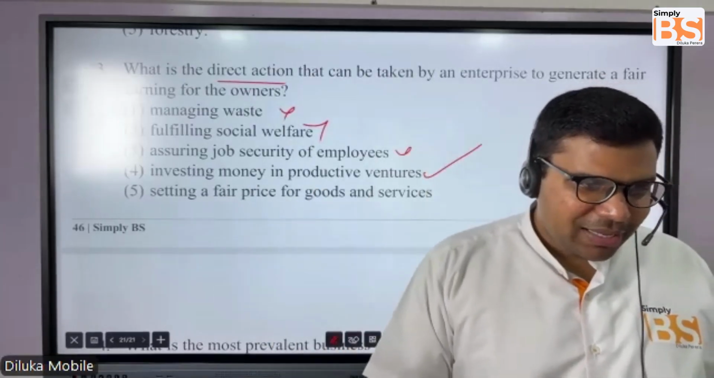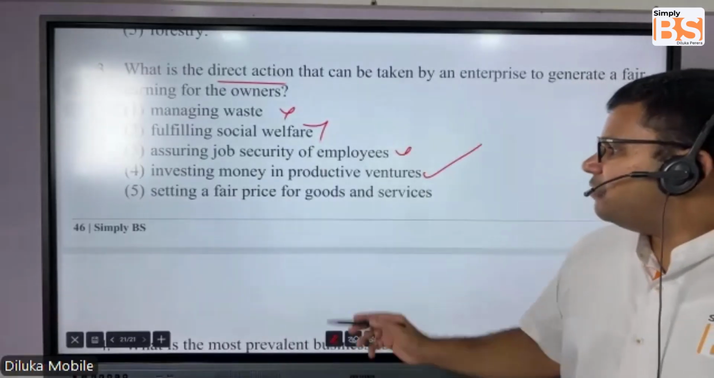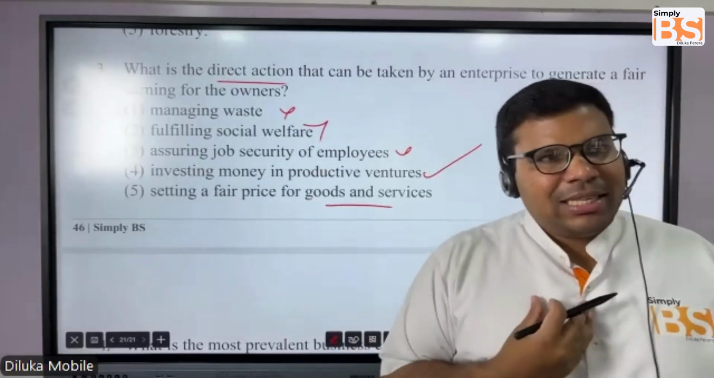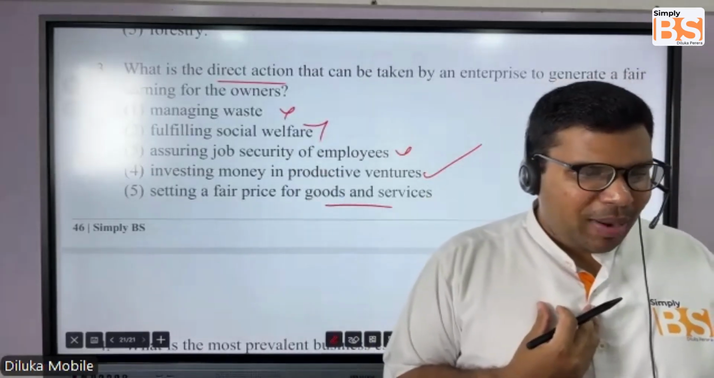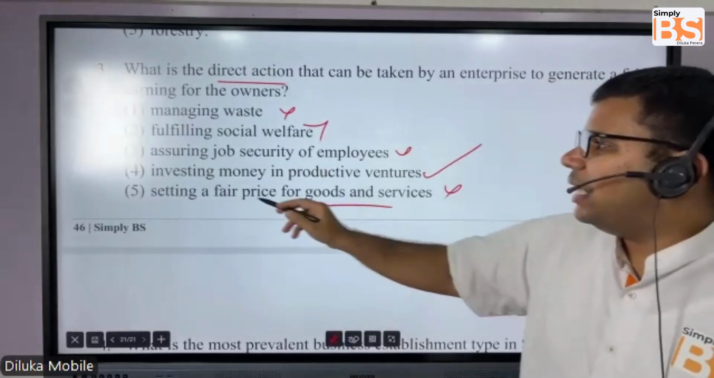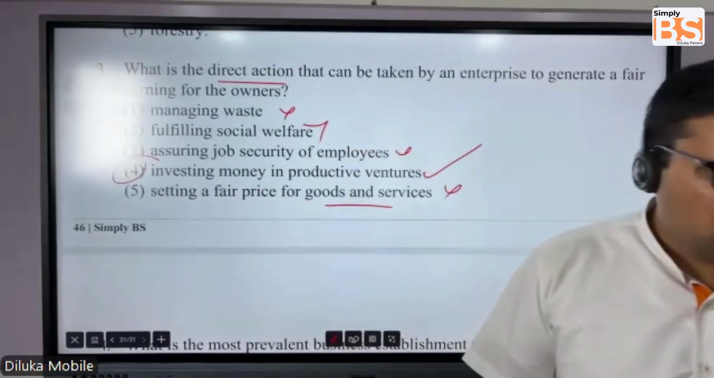Setting fair prices for goods and services. This is actually for customers, no? As customers, we would be happy to buy products at a fair price. So this is for customers. So the answer is answer number 4. You've got to think practically. That's it.